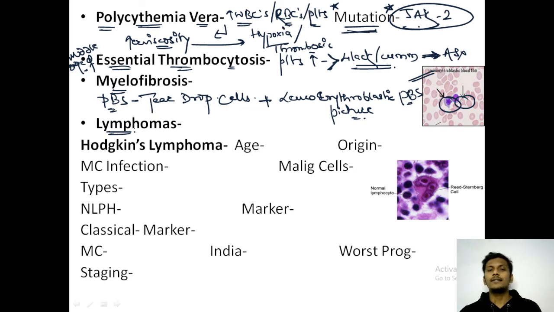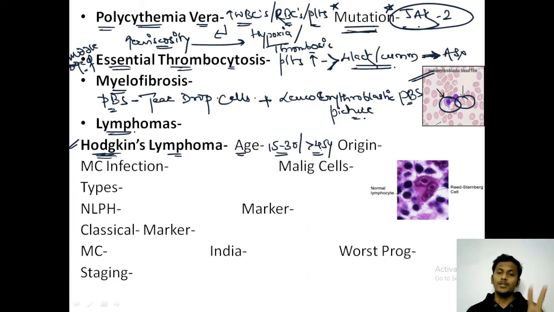Lymphomas are classified as Hodgkin's lymphoma and non-Hodgkin's lymphoma. So first of all, talking about Hodgkin's lymphoma. The most common age groups that Hodgkin's lymphoma affects are the 15 to 30 years age group, and more than 45 years of age. Therefore, it has a bimodal presentation.